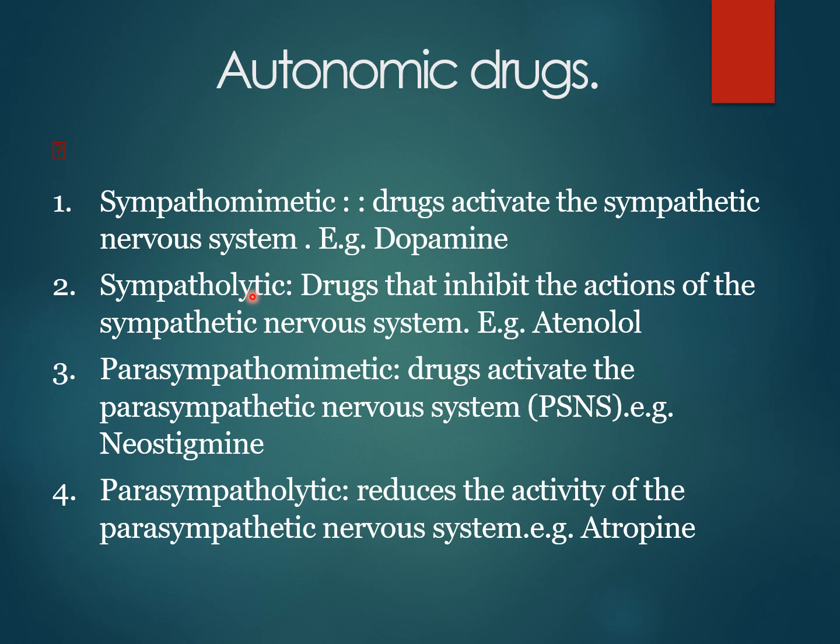Next group is sympatholytic. These are the drugs which inhibit the action of the sympathetic nervous system. Example, atenolol. It decreases the heart rate. Next, parasympathomimetic. These drugs activate the action of the parasympathetic nervous system. Example, neostigmine. Parasympatholytic. It reduces the activity of the parasympathetic nervous system. Example, atropine. In all the body organs, we have seen how the parasympathetic and the sympathetic systems act. So these drugs act accordingly once administered to the body.